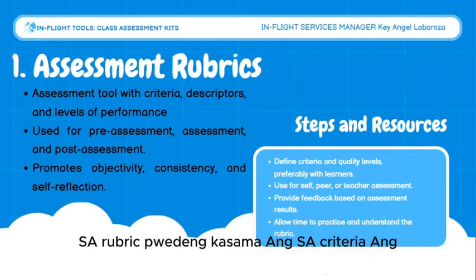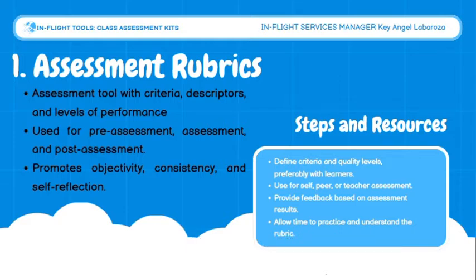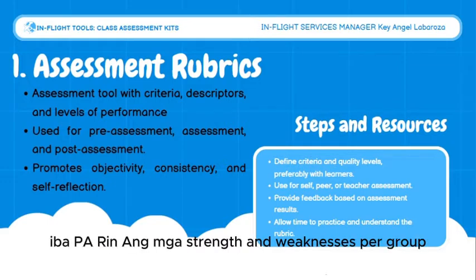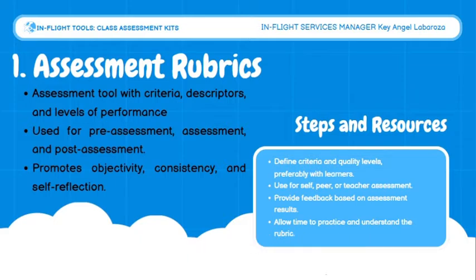Sa rubric, pwedeng kasama sa criteria ang accuracy of journal entries or clarity of financial statements and team collaboration. So kahit parehong mga output, iba-iba pa rin ang mga strength and weaknesses per group. And the rubric helps both the teacher and the student to see that clearly.